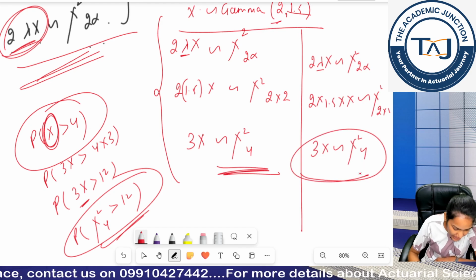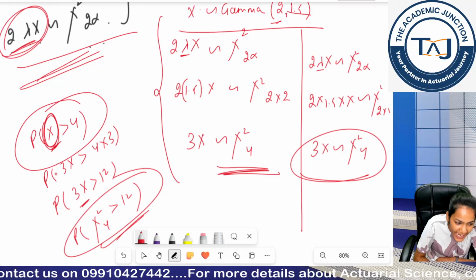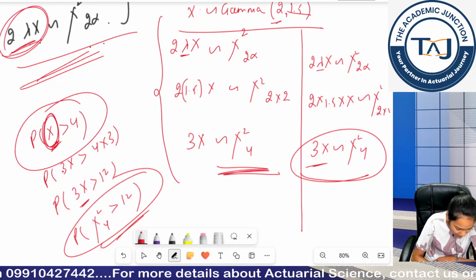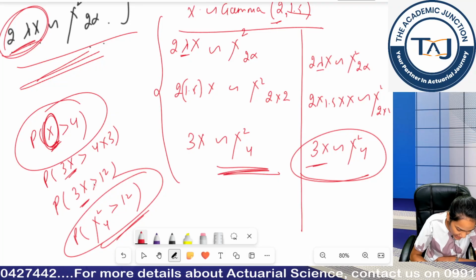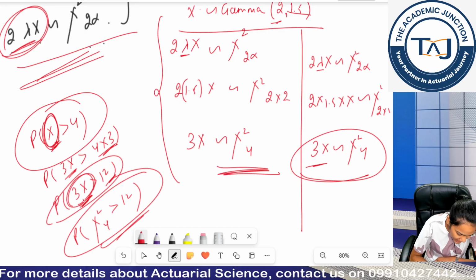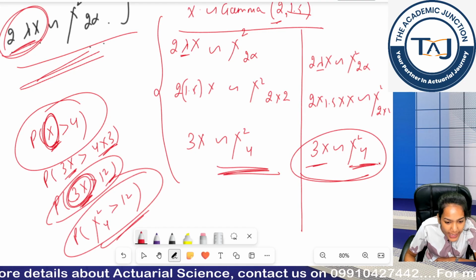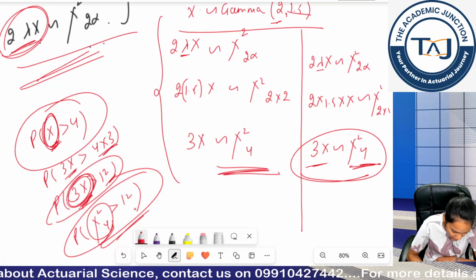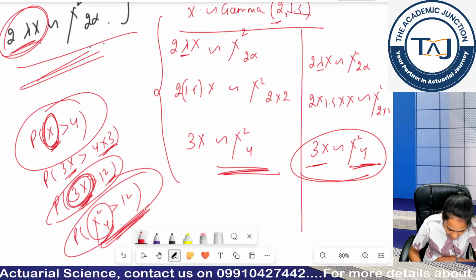This is clear. Now I have been asked to calculate for x. So can I formulate this x into 3x? Simple. Multiply 3 on both ends. So I get 3x is greater than 4 times 3, 12. Now this 3x is a random variable which is following my chi-square distribution 4, right. So I can write this as chi-square 4. Now I can use the tables book to calculate this value.